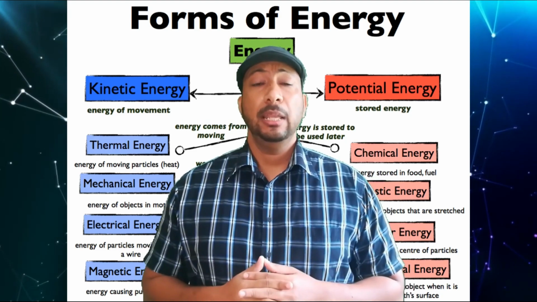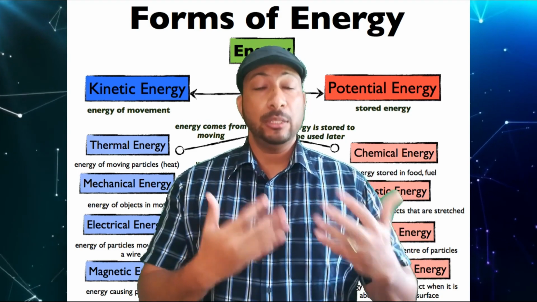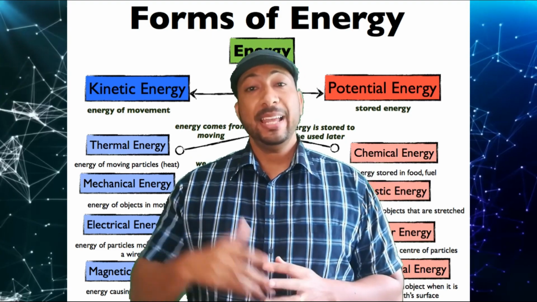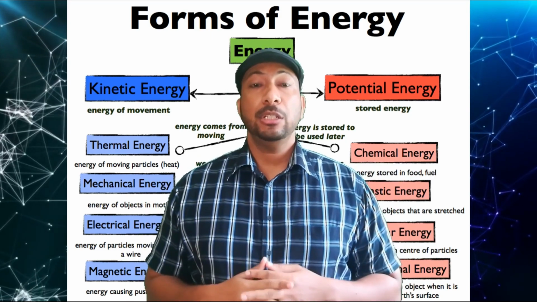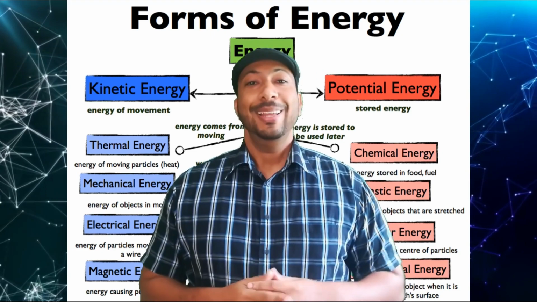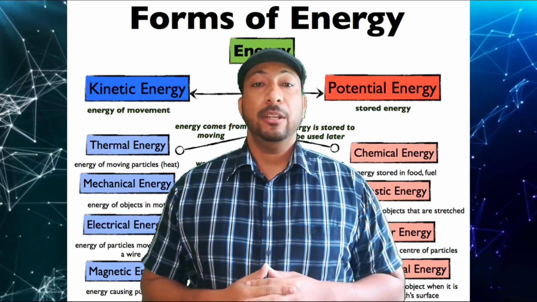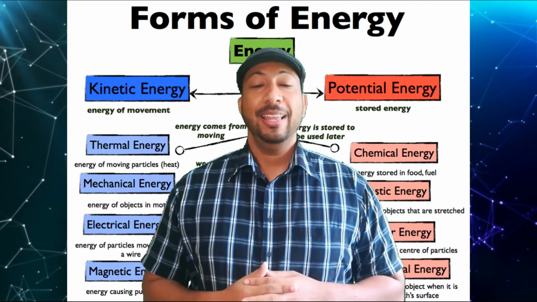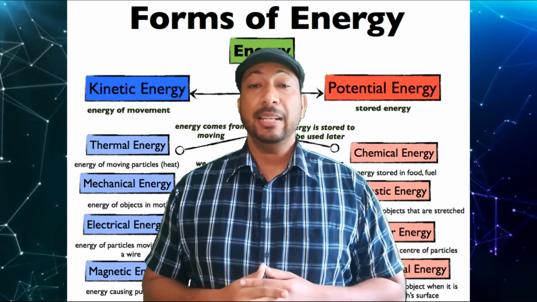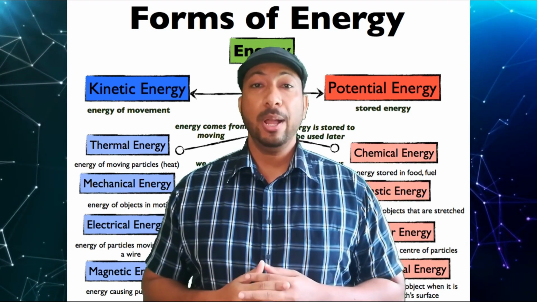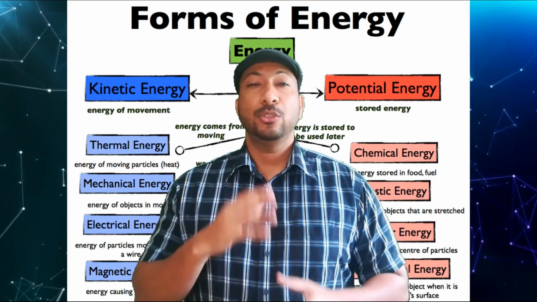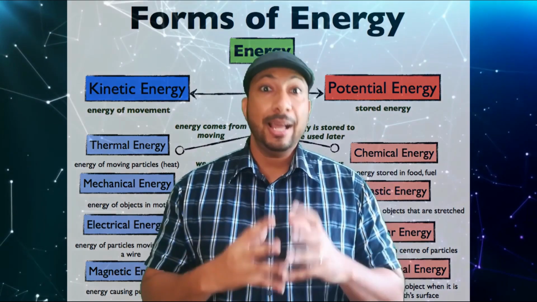Chemical energy, like the kind that is stored up inside you from what you ate, that is considered potential energy. Mechanical energy, that is the energy of the moving parts of a machine. Elastic energy, that is the energy that is stored up in an elastic band or a spring. Electrical energy, that is the energy of moving electrons in a wire. Nuclear energy, that is the energy that is stored inside the core of an atom.